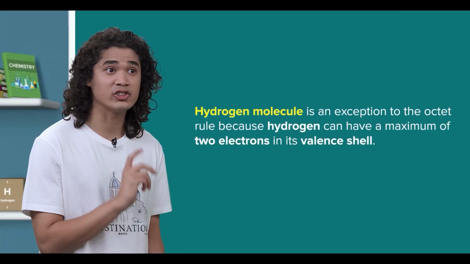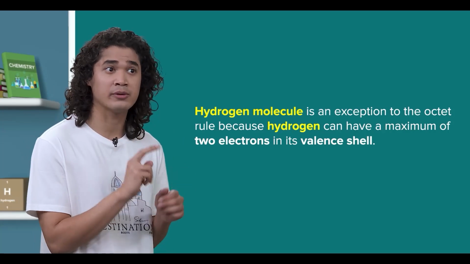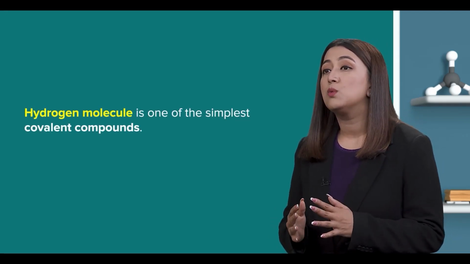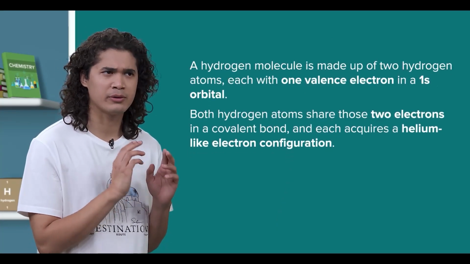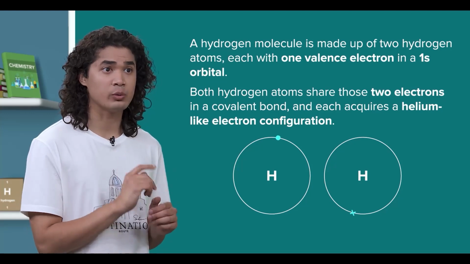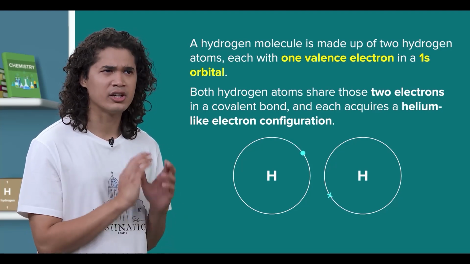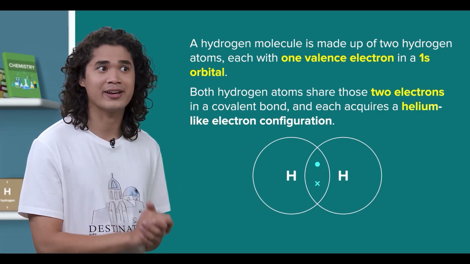Yep, the hydrogen molecule is an example of this because hydrogen can have a maximum of 2 electrons in its valence shell, right? Correct. Since you brought that up, let's draw the dot and cross diagram for a hydrogen molecule, which is one of the simplest covalent compounds. Sure, I've got this. A hydrogen molecule is made up of 2 hydrogen atoms, each with 1 valence electron in a 1s orbital. Both hydrogen atoms share those 2 electrons in a covalent bond, and each acquires a helium-like electron